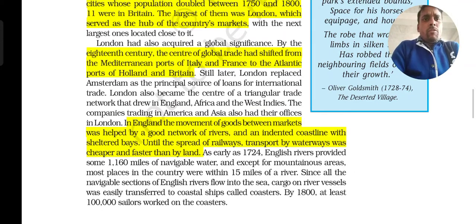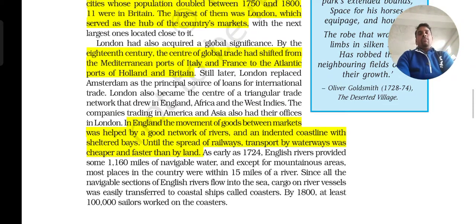In England, the movement of goods between markets was helped by a good network of rivers and an indented coastline with sheltered bays. Until the spread of railway transport, waterways were cheaper and faster than any land route.